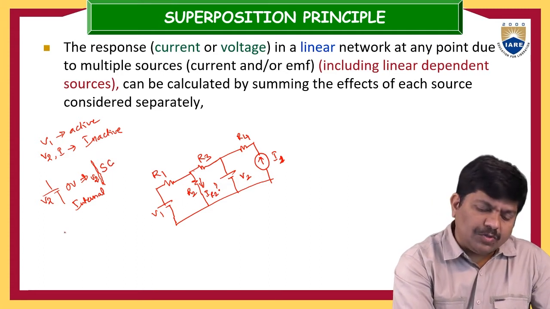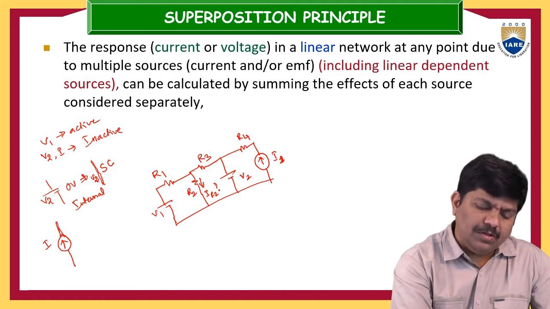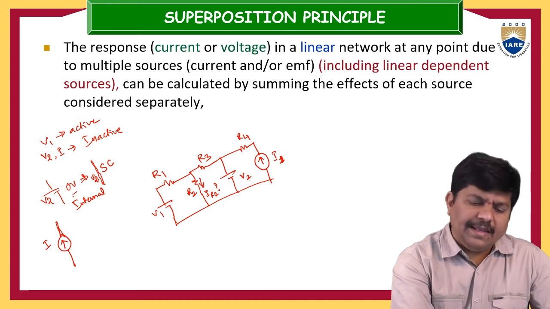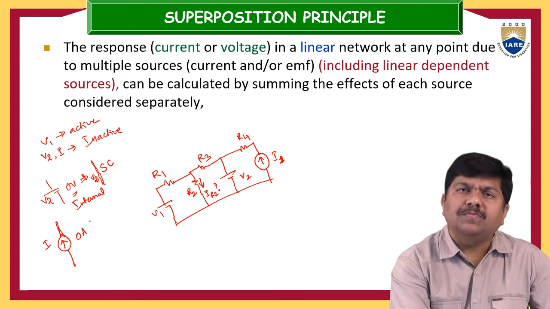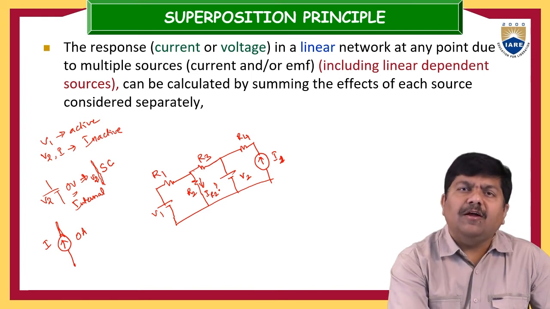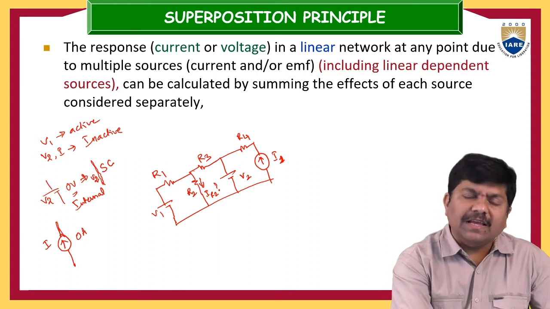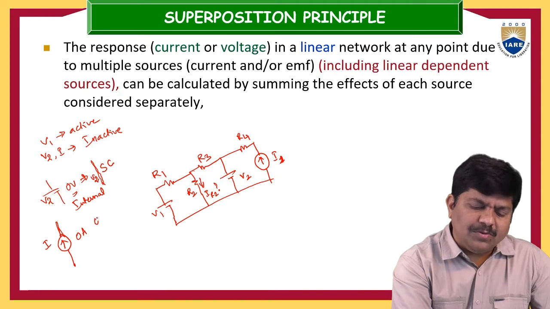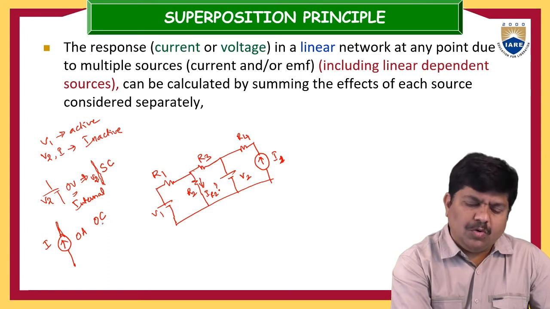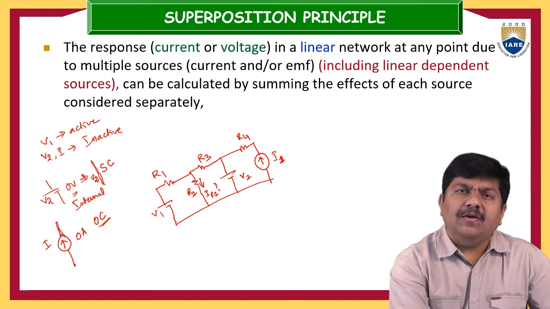And next is the current source. How can we make the current source inactive? This is the current source, and its contribution should be 0. Just like the voltage source, inactive means the contribution of this current source must be 0 amps. We see 0 amps of current only if a conductor breaks. So indirectly you have to convert the current source to an open circuit condition. Just like voltage sources are short circuited, current sources must be open circuited.